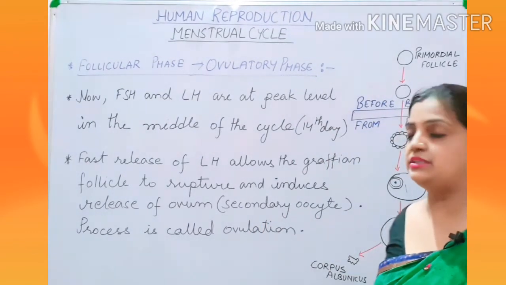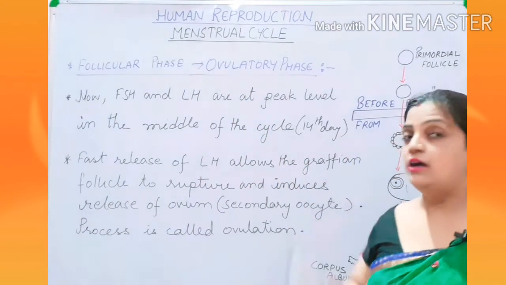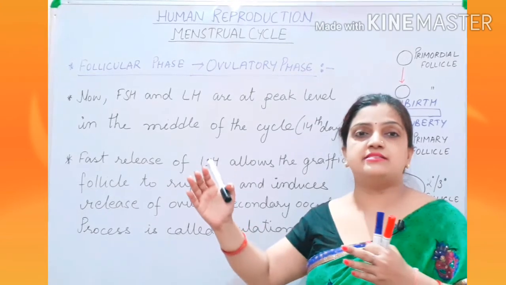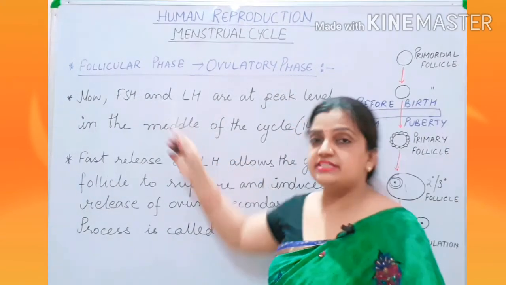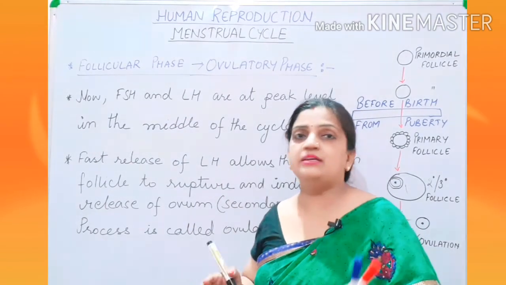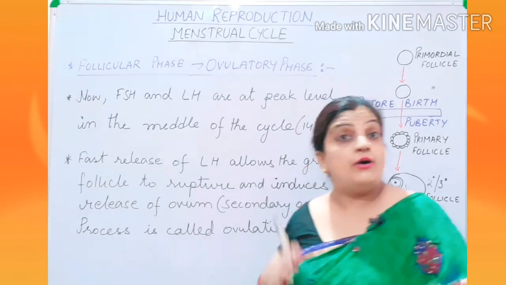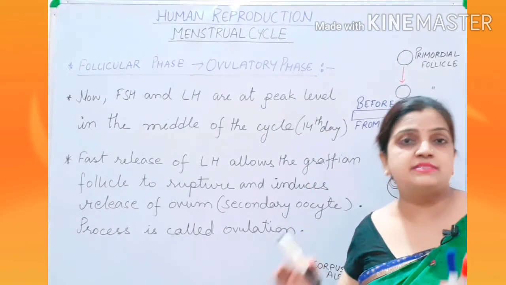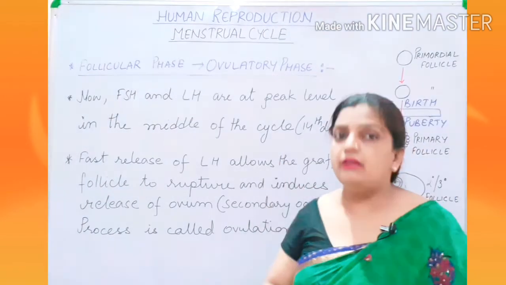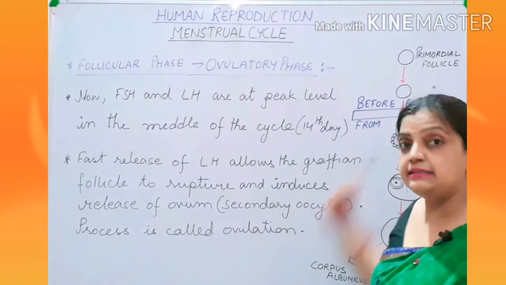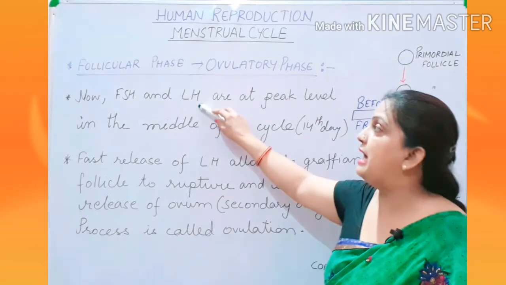First I am going through the theory only. So what happens during the ovulatory phase, when the follicular phase moves ahead? During the follicular phase, FSH was being secreted so that the proliferation of the follicles and the endometrium was going on. Simultaneously, on the 14th day of the cycle, in the middle of the menstrual cycle, suddenly a fast secretion of LH starts.